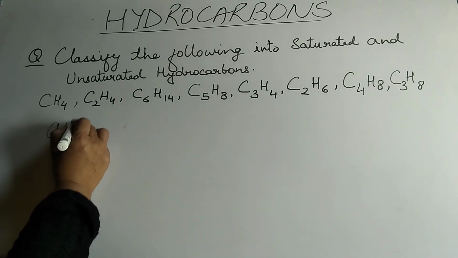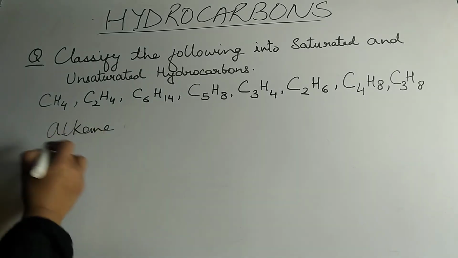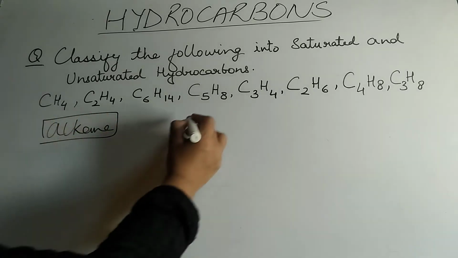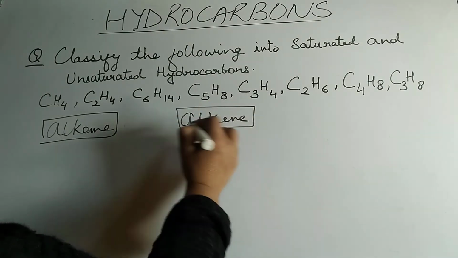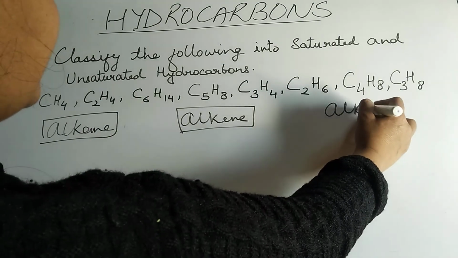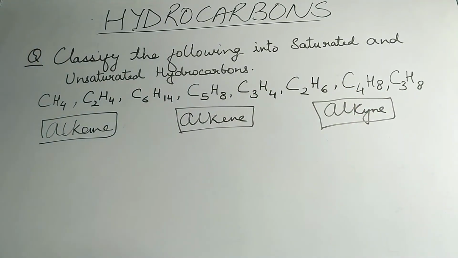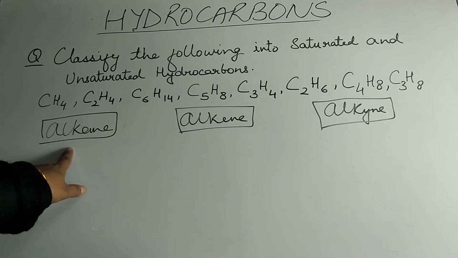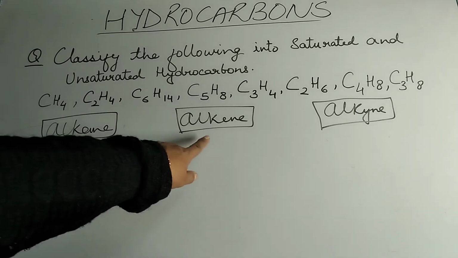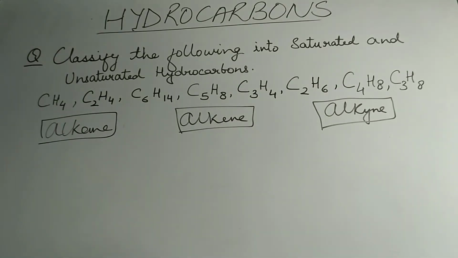So let's say alkane first. This is the first category. Alkene, the second one, which has a double bond, and alkyne is the third one, which is the triple bond. Now, just now I told you here hydrogen atoms is double plus 2. Here hydrogen atom is just the double, and there hydrogen atom is double minus 2. So we are now going to look for these general formulas.